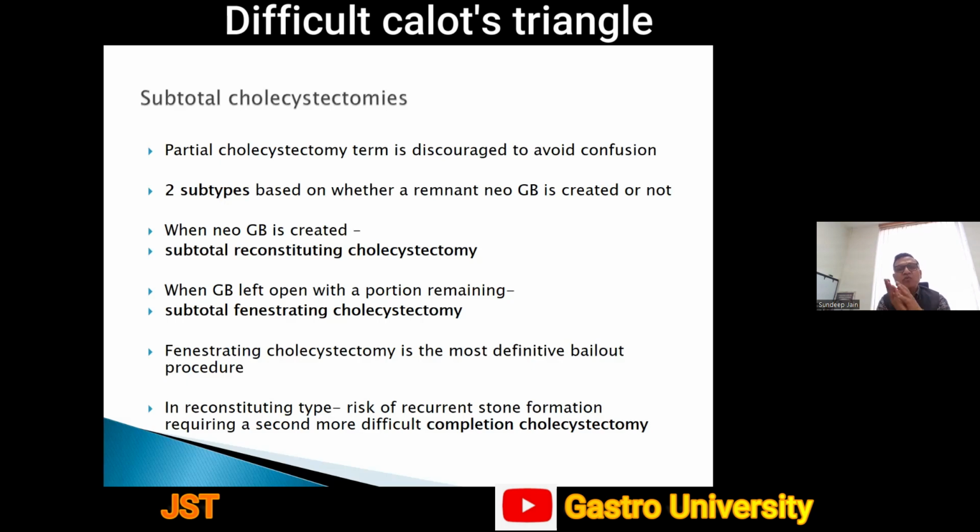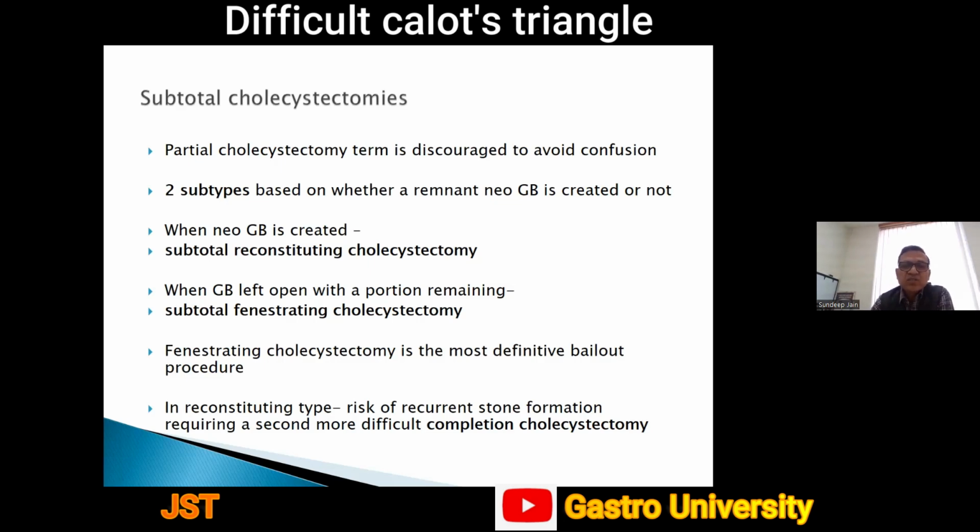Here what we do is remove the whole of the gallbladder up to the Hartmann's, and then we close the Hartmann's using a stitch. So in a way, you are reconstituting a small gallbladder remnant into a gallbladder. The second type is when the GB is left open with a portion remaining, which is known as fenestrating cholecystectomy.